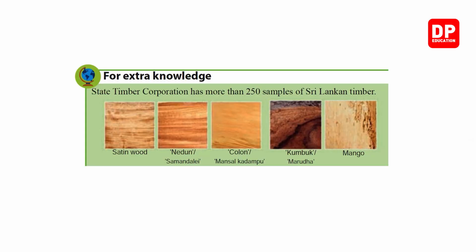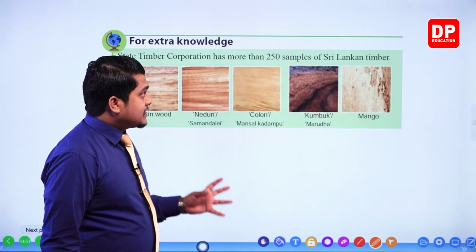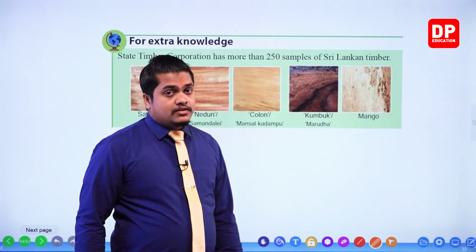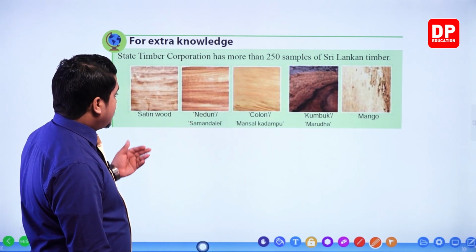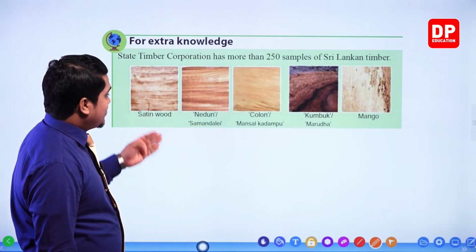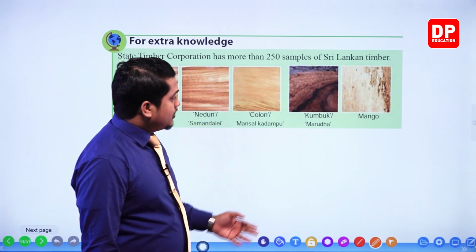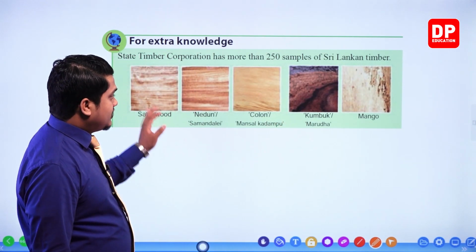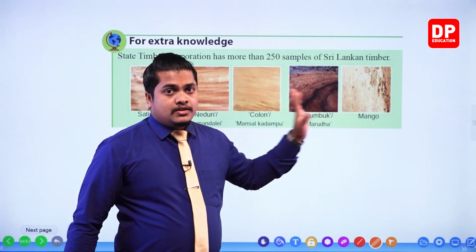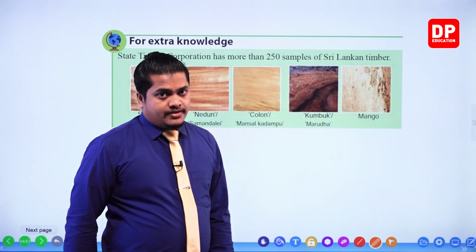Okay. Then, my dear children, given under the extra knowledge, State Timber Corporation has more than 250 samples of Sri Lankan timber. Now, State Timber Corporation, that's the Sri Lankan corporation related to the timber process. So it has like 250 samples of Sri Lankan timber, right? So these are such samples: satinwood, nedun, kolong, kubuk and mango. So these are the samples of those timber, my dear children. Right?